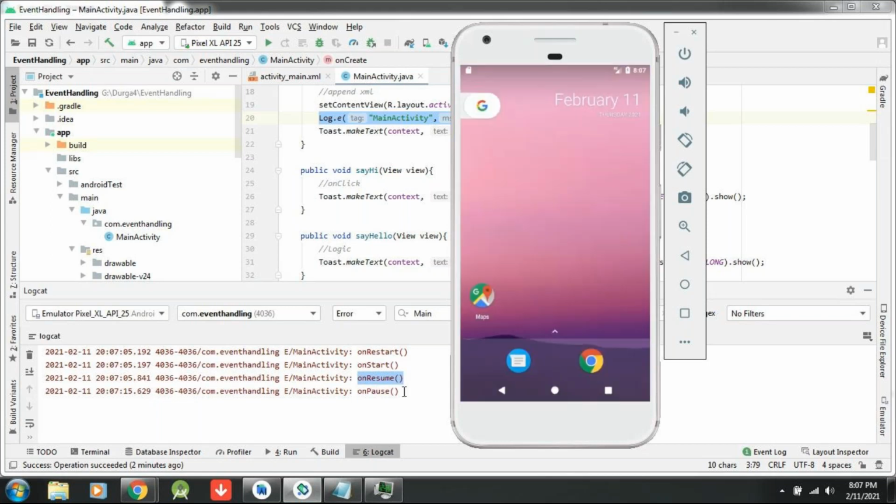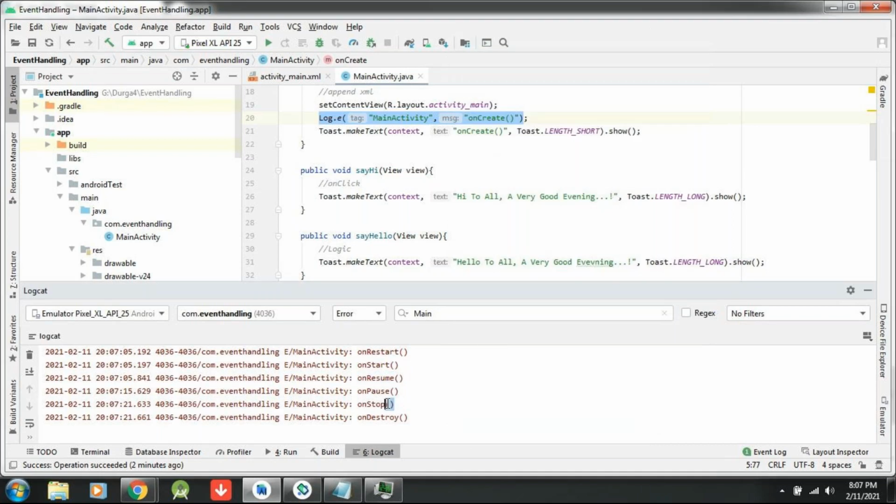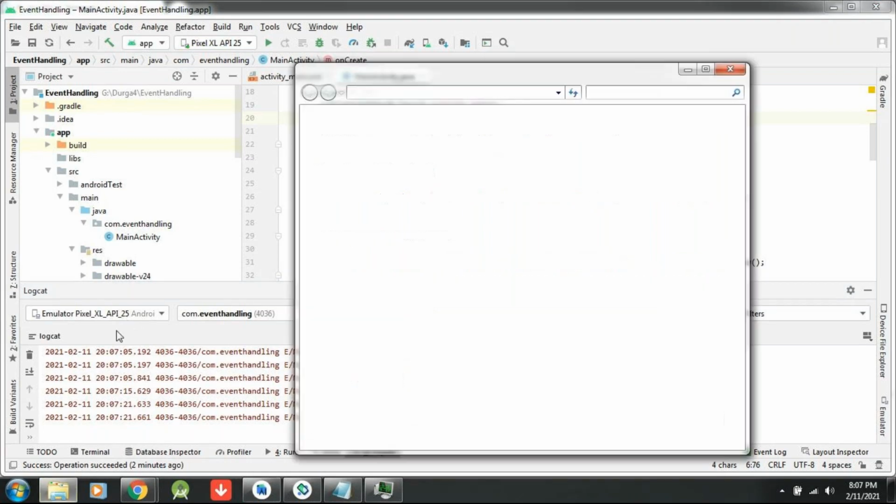When I click back, what method is called? On pause, on stop, on destroy. So what is happening? Let me open the activity diagram. You have to understand the flow, how it is going.